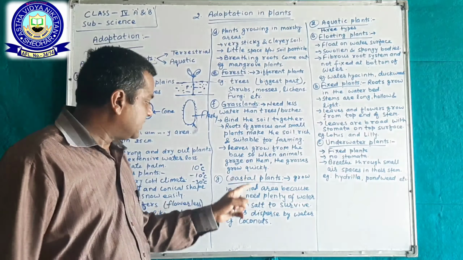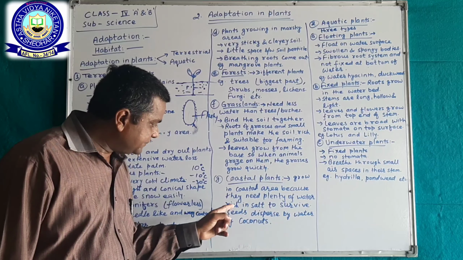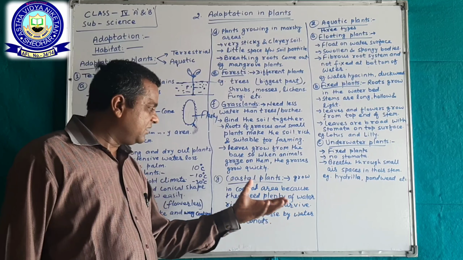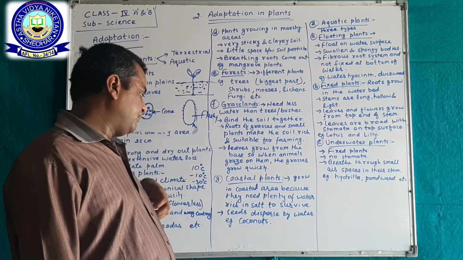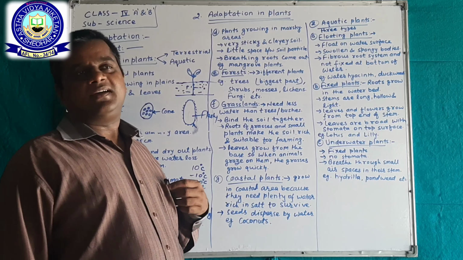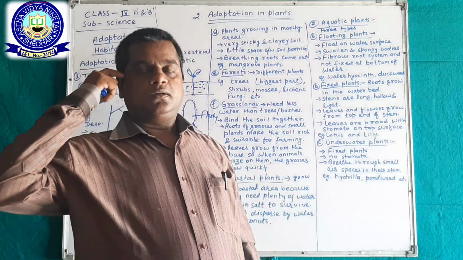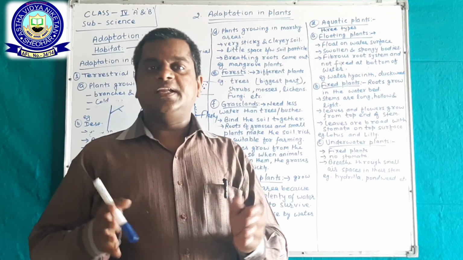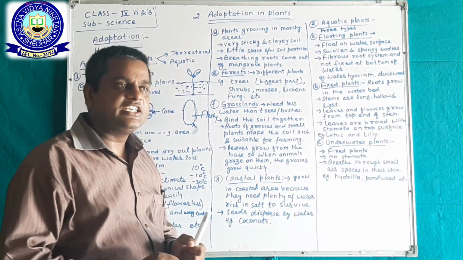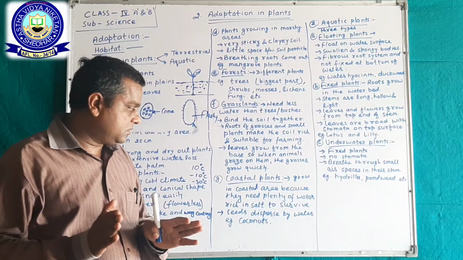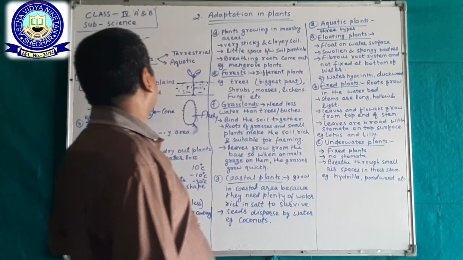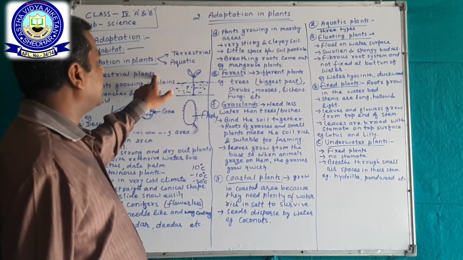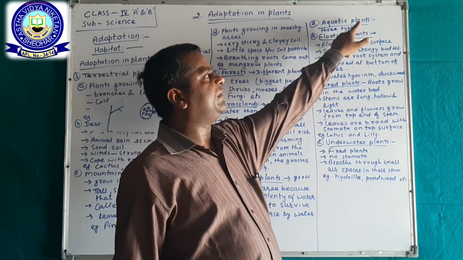That's why they are called coastal plants. Seeds are dispersed by water, okay. The plants growing in coastal areas have their seeds dispersed by water, okay.